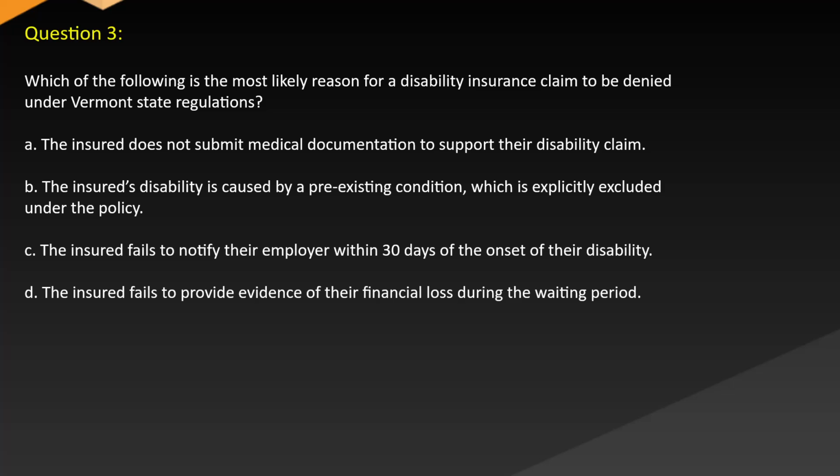Question 3. Which of the following is the most likely reason for a disability insurance claim to be denied under Vermont state regulations? A. The insured does not submit medical documentation to support their disability claim. B. The insured's disability is caused by a pre-existing condition which is explicitly excluded under the policy. C. The insured fails to notify their employer within 30 days of the onset of their disability. D. The insured fails to provide evidence of their financial loss during the waiting period.